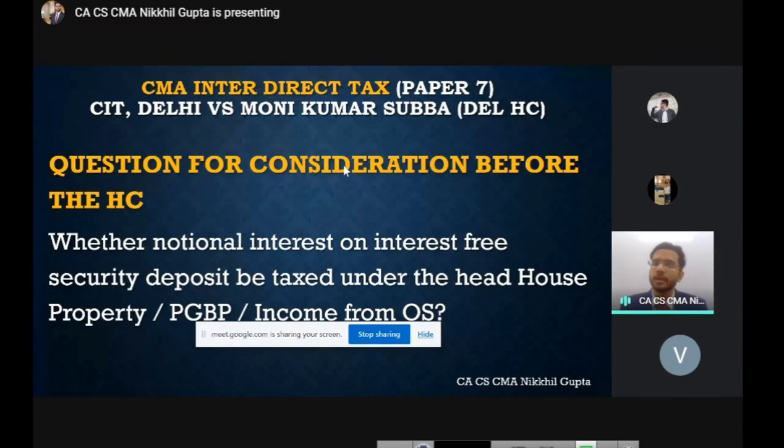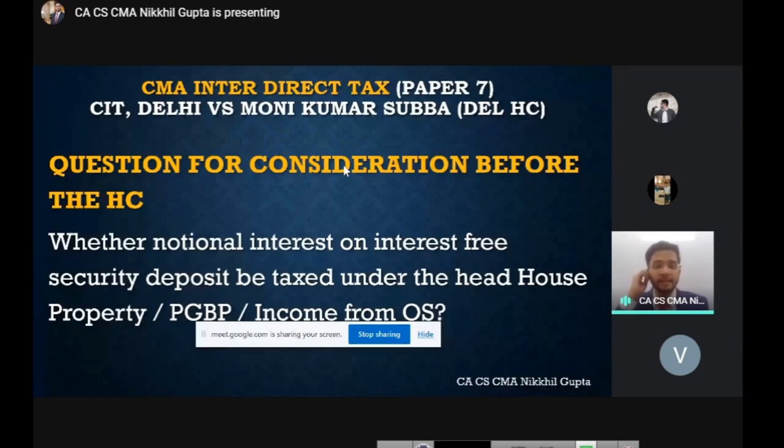Now, a question which I asked all of you was whether notional interest on interest-free security deposit can also be taxed under any of the heads. There is a concept of interest-free security deposit, which means that the tenant will give some amount as security to the landlord, and that security will be returned to the tenant after the lease period. That usually is interest free.